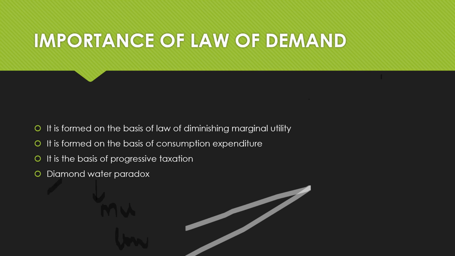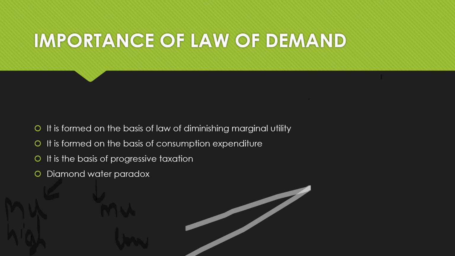Whereas in case of diamond, the marginal utility is high. Why? Because diamond is not easily available. It is rare, so with every additional unit, there is more satisfaction. Whereas water is so easily available that we don't value it much. Since the marginal utility of water is low and the marginal utility of diamond is high, this paradox arises.